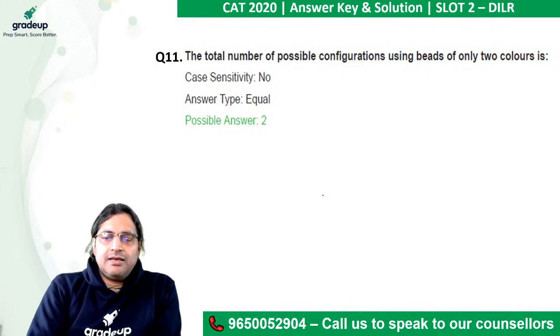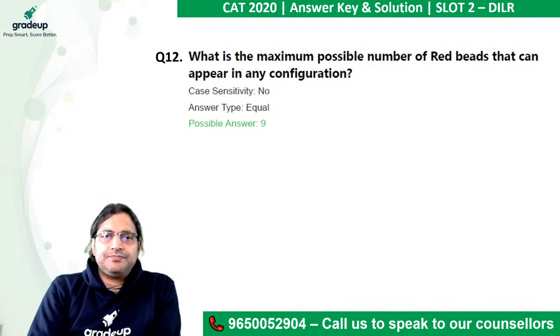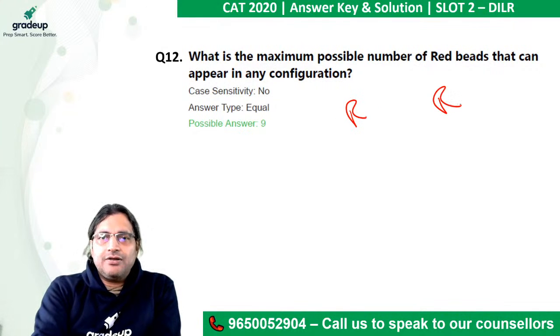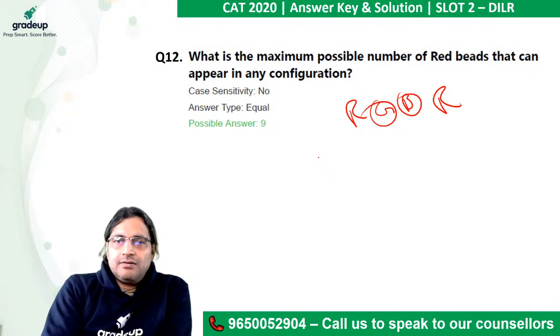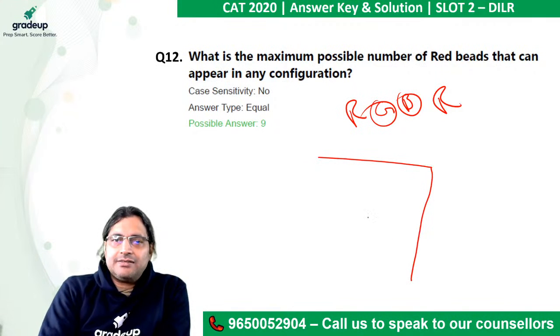The next question is, what is the maximum possible number of red beads that can appear in any configuration? Mind you, between any two reds, you have got to have at least one green and at least one blue. So again, let's make a matrix.